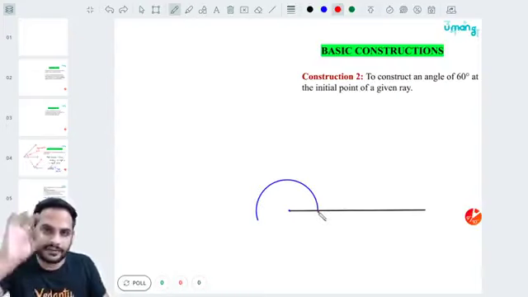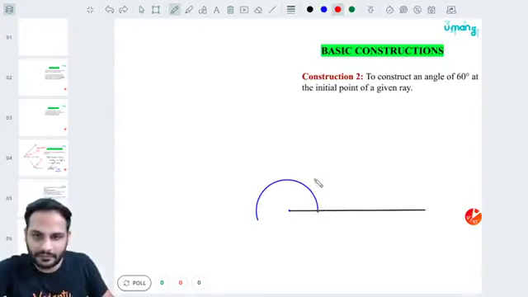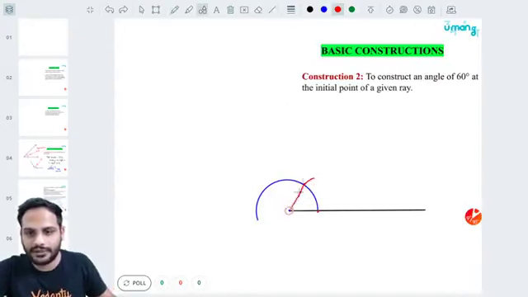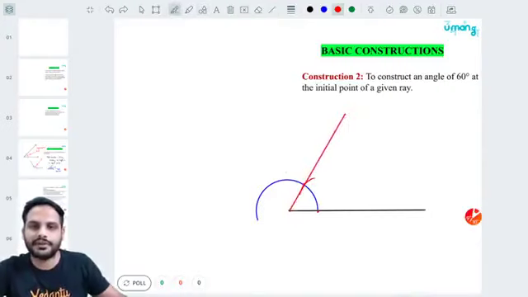Make the first cut. Wherever it intersects this arc, this is going to be your angle of 60 degrees.